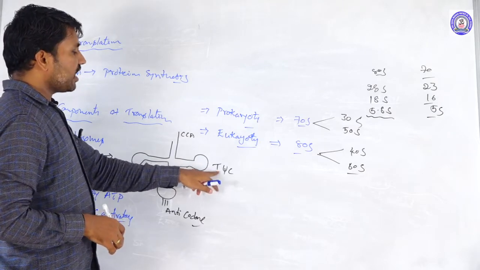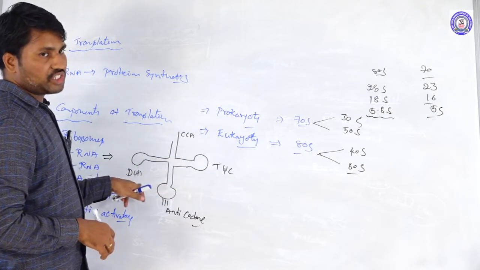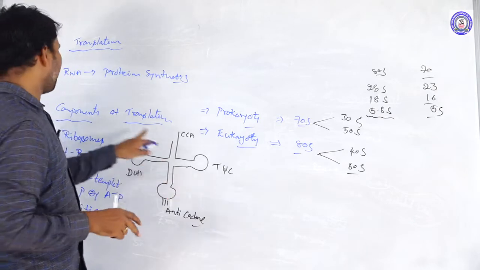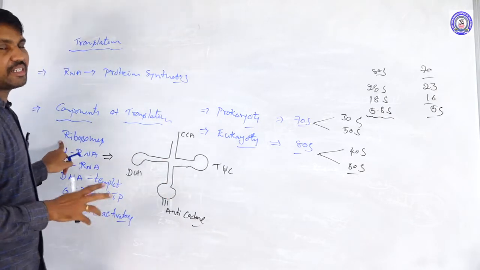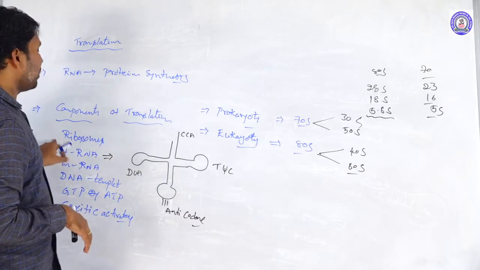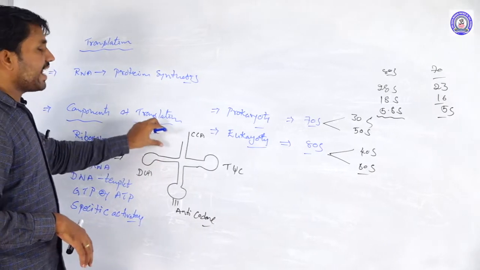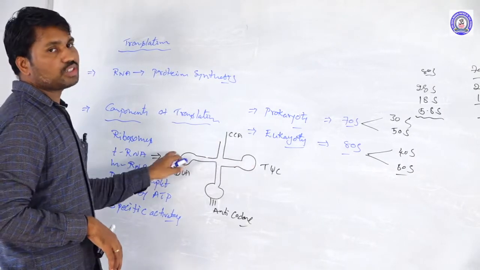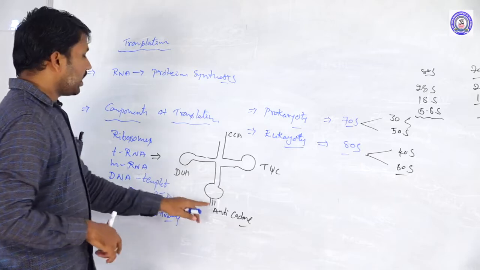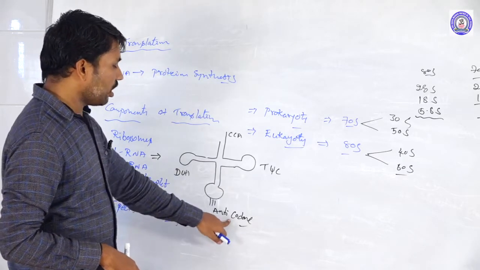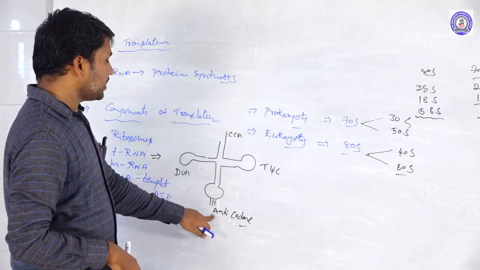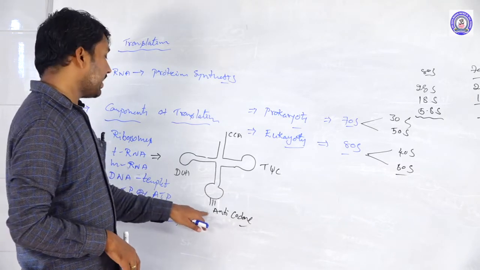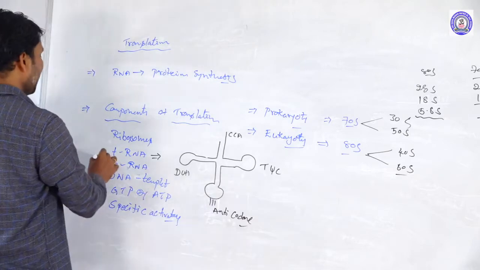With the help of the T-psi-C and DHU arms, the tRNA recognizes the specific site of the ribosome and attaches to that specific portion. The anticodon arm of the tRNA recognizes the sequence of the mRNA, so the mRNA sequence is recognized by the anticodon. This is the structure of the tRNA.